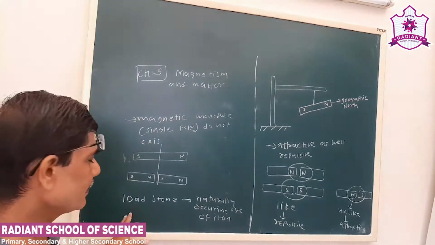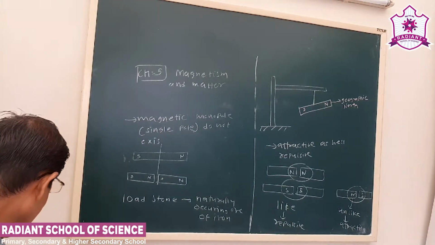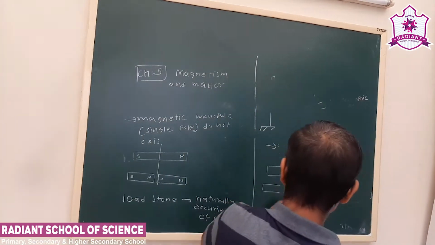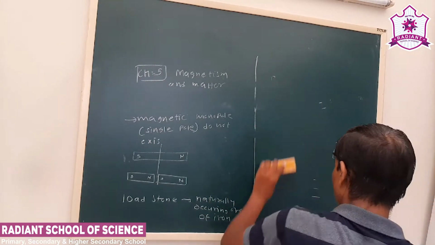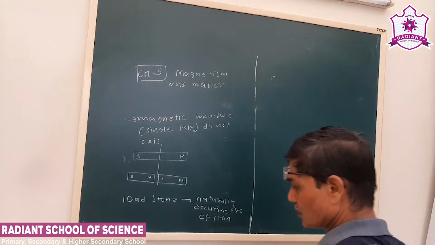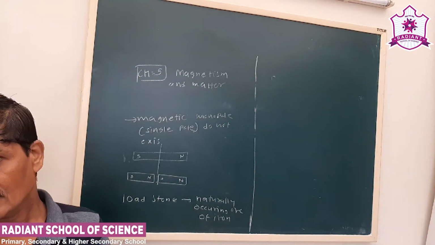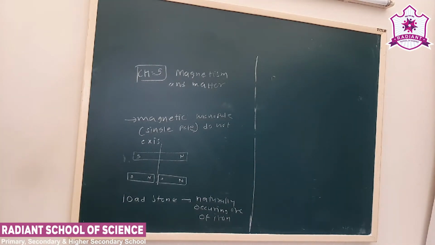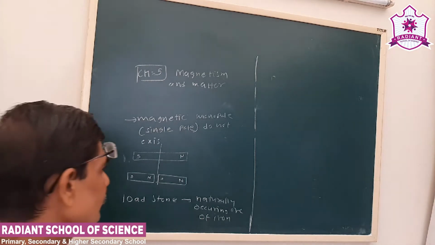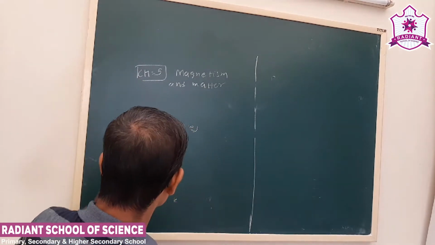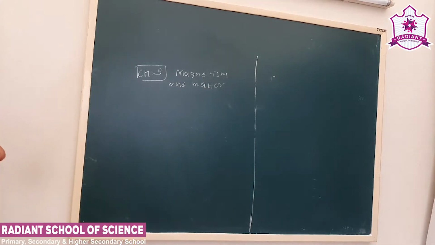So that makes it a natural magnet. Industrially, magnets are produced by different processes, which we will study in the last part of the lesson. First, we will be familiar with the magnetic field of a bar magnet.